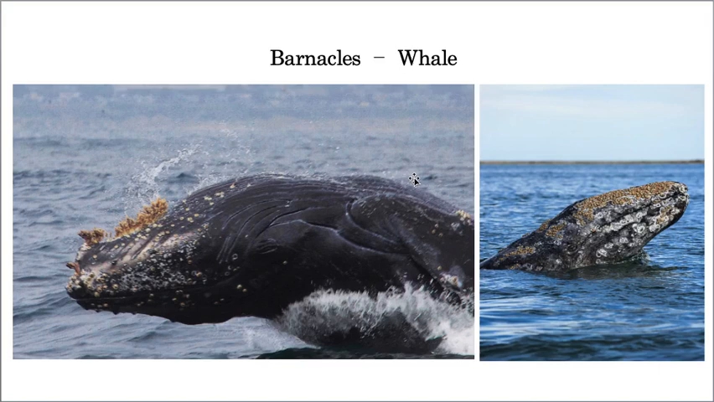Now, barnacles and whale. See how the barnacles are attached to this particular whale. The whale is not getting any benefit out of these barnacles, but the barnacles happily attach to this particular whale. So the whale is not getting any benefit, but the barnacles are getting benefited. So this is also the best example for commensalism.